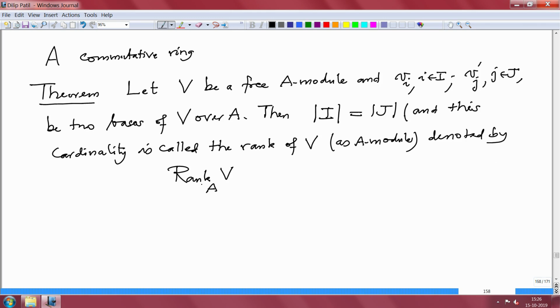So in particular, when A is a field, then this rank is the dimension.